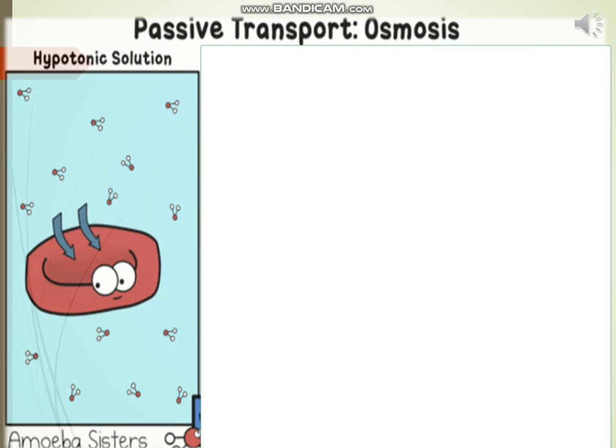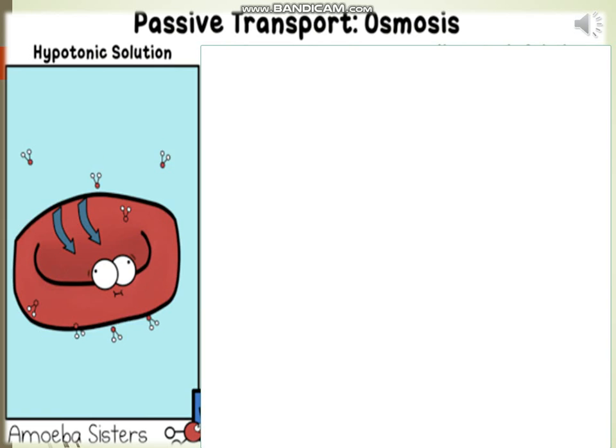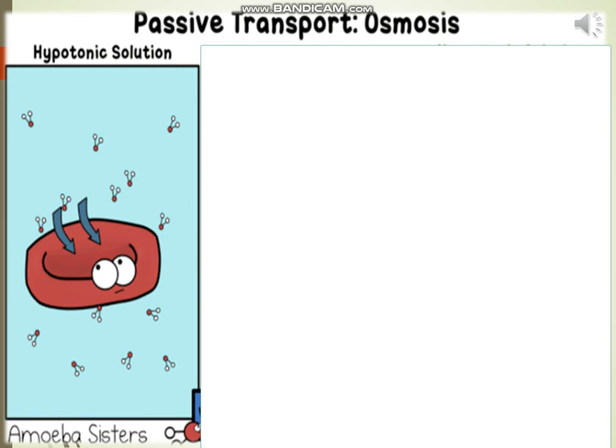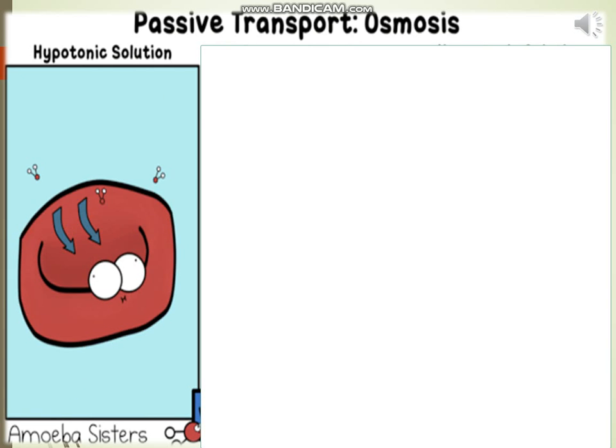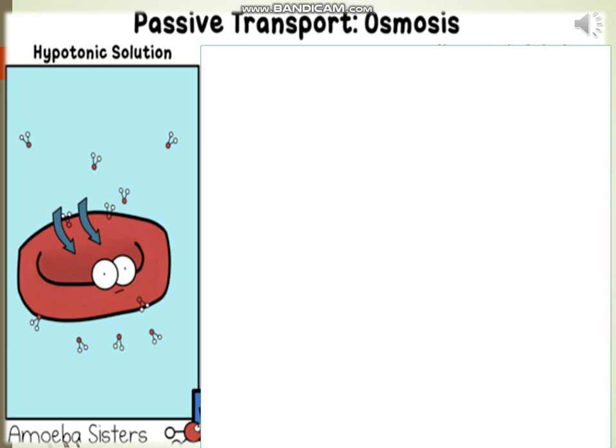What will happen if we put an animal cell or a plant cell into a solution of sugar or salt in water? If the medium surrounding the cell has a higher water concentration than the cell, meaning that the outside solution is very dilute, the cell will gain water by osmosis.